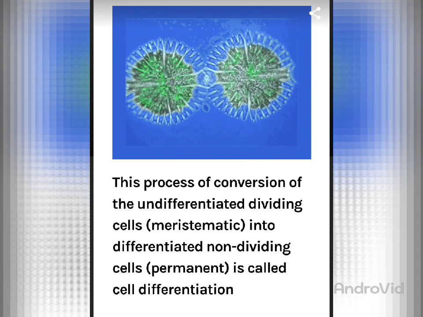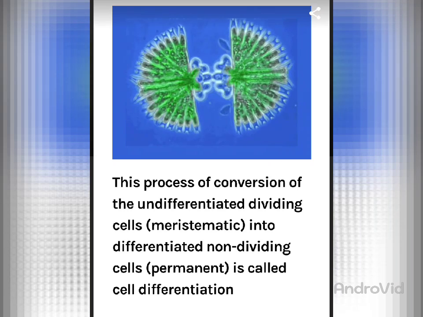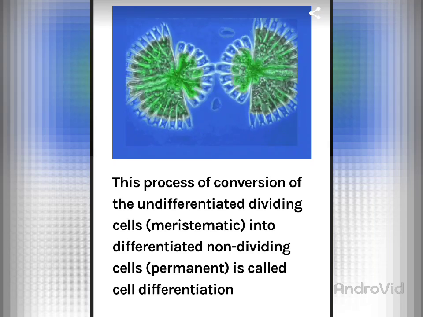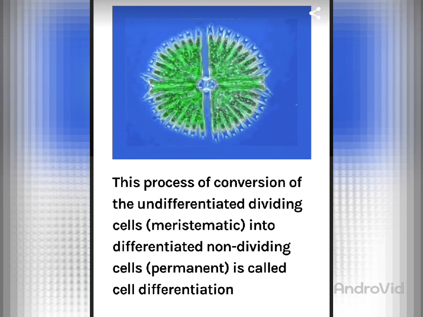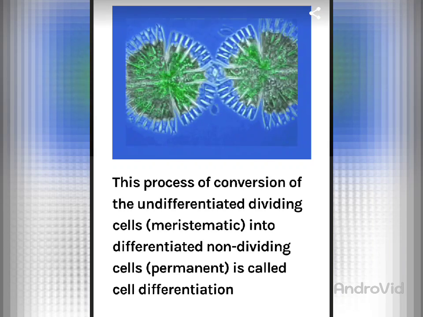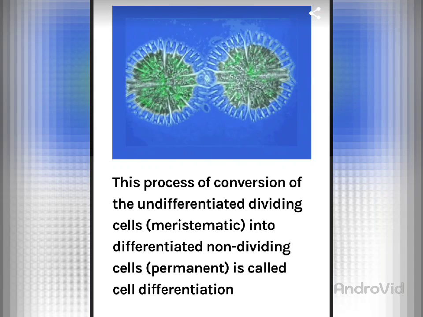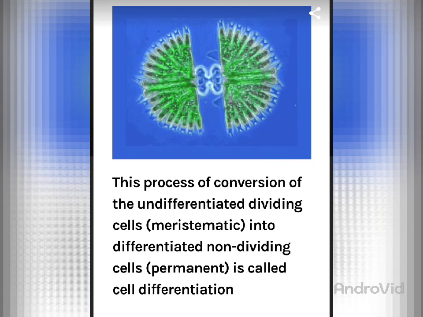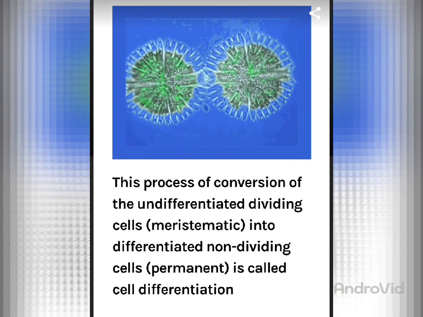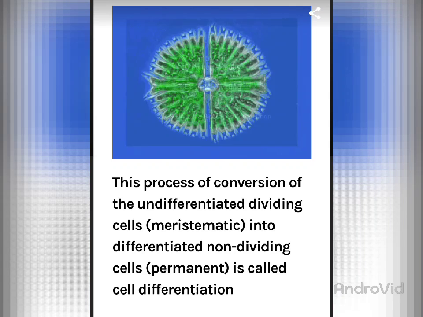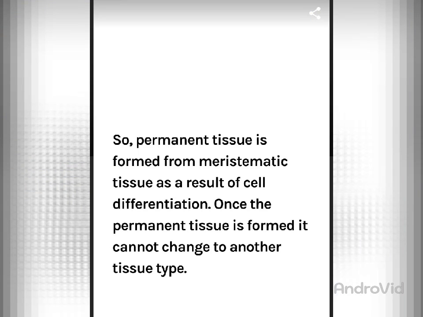So here is the picture. With the help of this picture or this video you can understand the process of differentiation. This is the process of conversion of the undifferentiated dividing cells, or meristematic cells, into differentiated or non-dividing cells. The first picture is saying that the cell has meristematic capacity, and later on it divides, and when it divides, when it becomes two, it becomes a permanent tissue. It takes the quality of a permanent tissue. So the permanent tissue is formed from meristematic tissue as a result of cell differentiation.